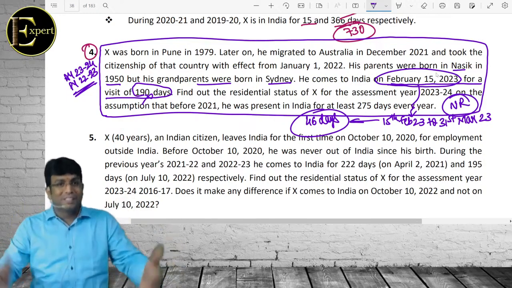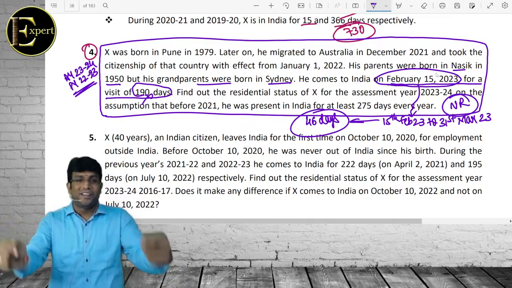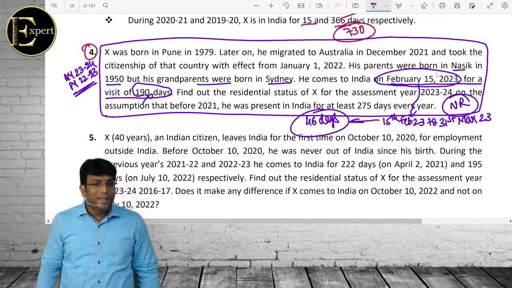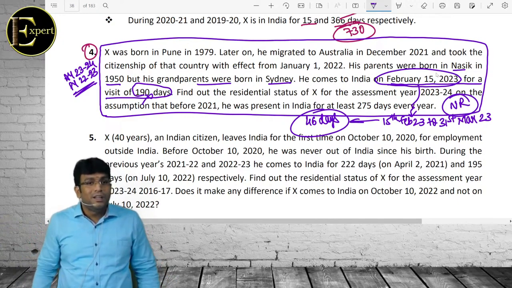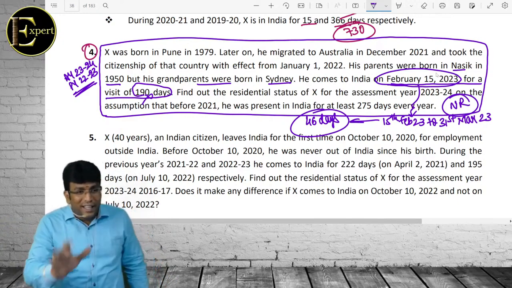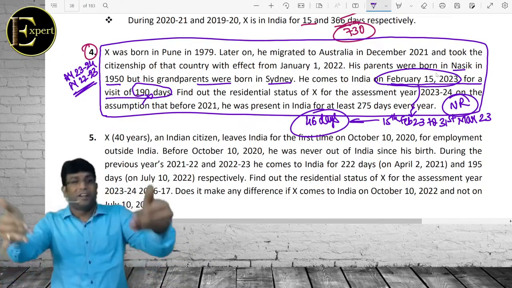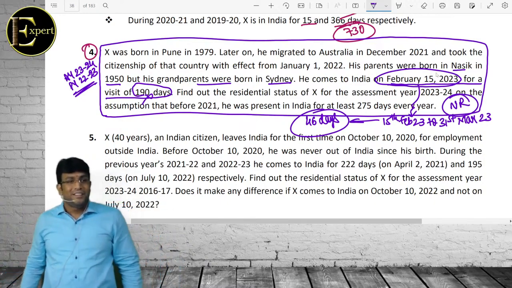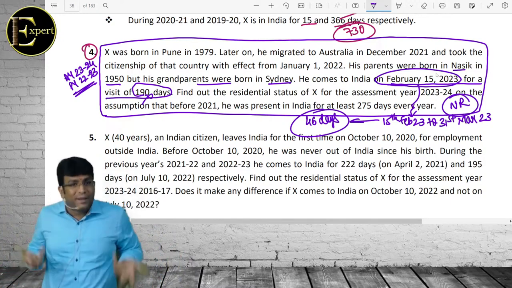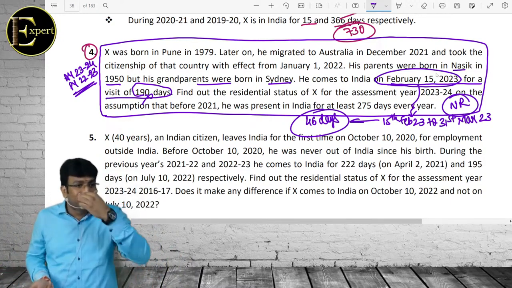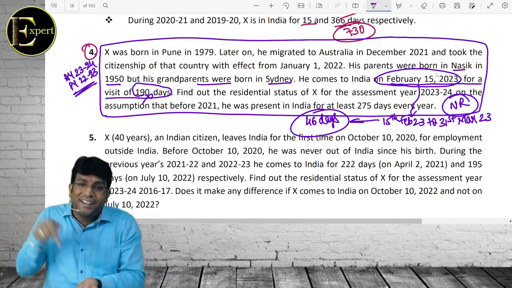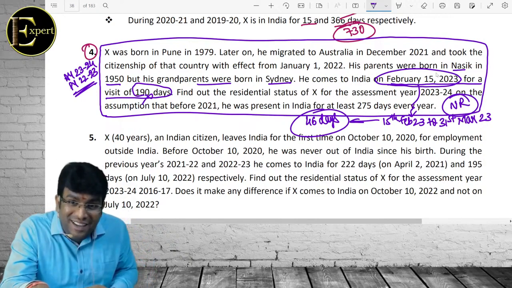When both cannot be satisfied, he will become a non-resident. Now, shall I say a filmy dialogue? How many days he came is not important, son; how many days he came in the previous year is important. Okay, he came for 190 days, that's right, I'm not denying it. He came for 190 days, but is he there for 190 days in the previous year?